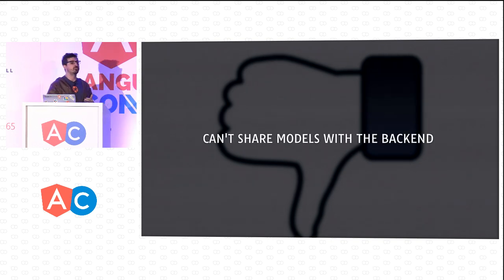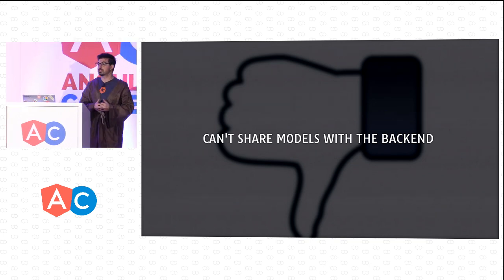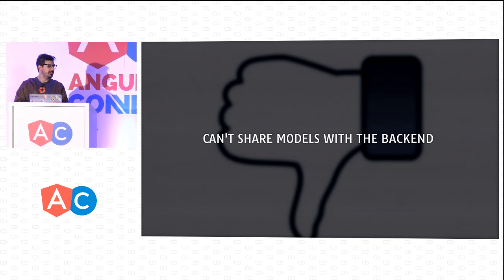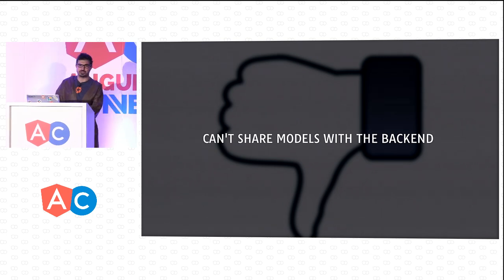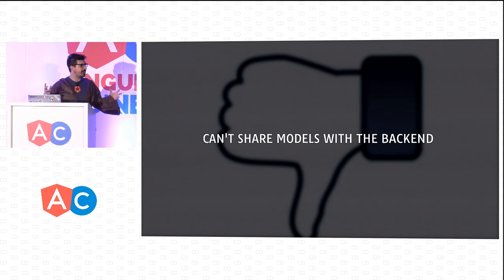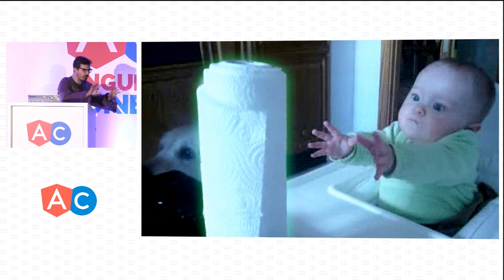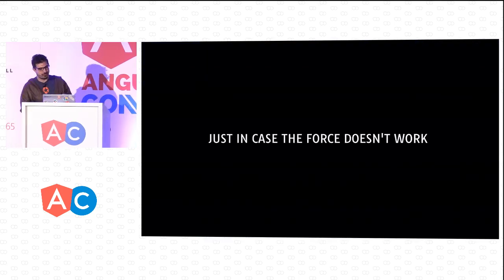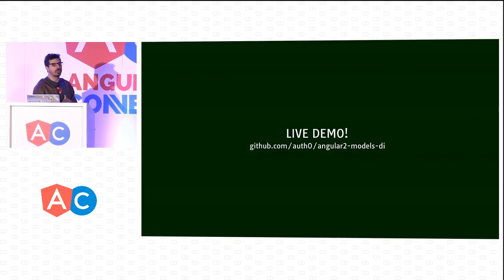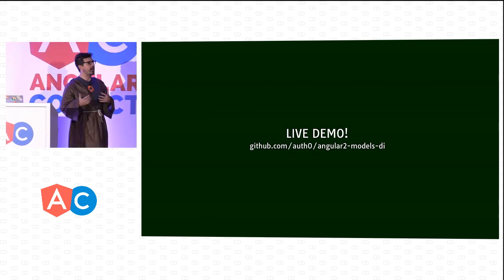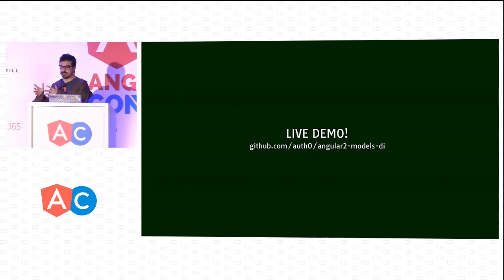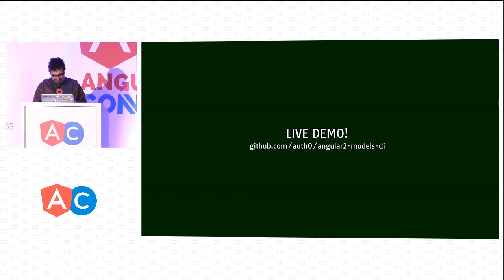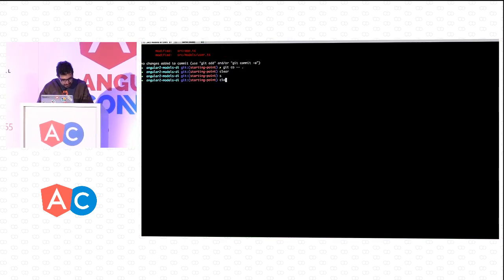The other thing is that we can't share models with the backend. So you may have heard from Patrick and Jeff about Angular full stack. And if you want to share your models with the backend and do a Node.js application instead of an Angular 2 one, you can just do that and have that same model be shared among the 2 of them. So now I'll use the force to convince you that I'm actually right. But just in case the force doesn't work, I'll do a live demo of how we can change one Angular 2 application from one model that is not really a model to a model that is really a model. So let's actually start this out.